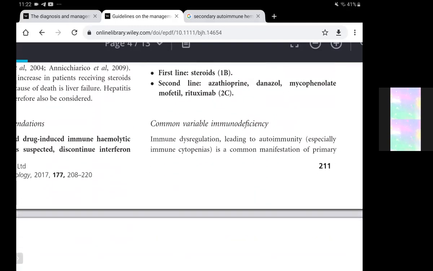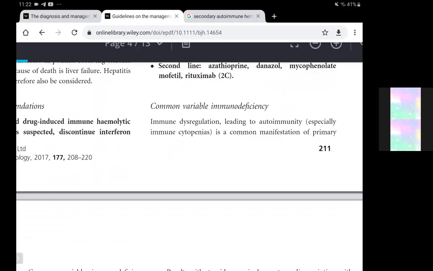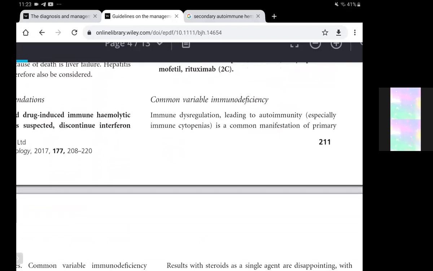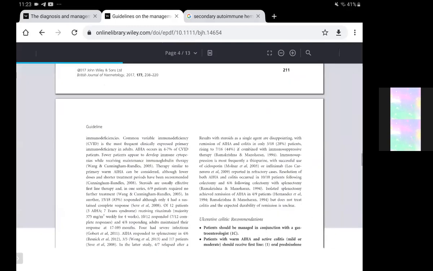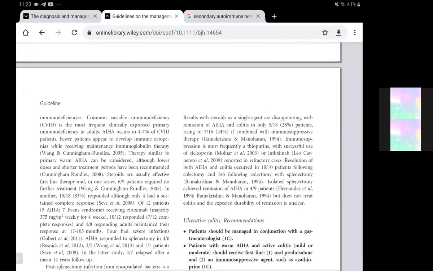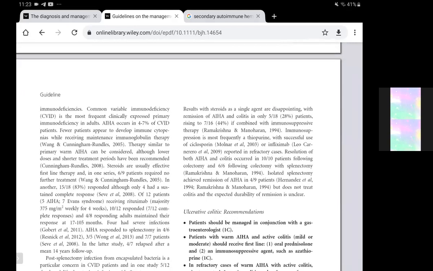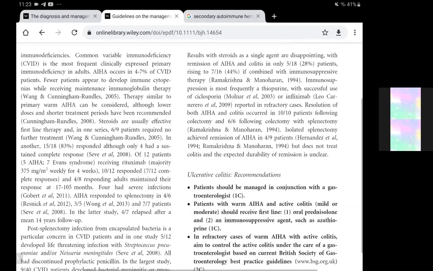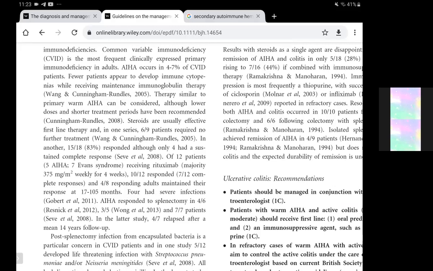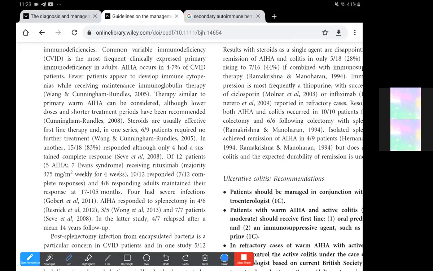Now, with common variable immunodeficiency, immune dysregulation leading to autoimmunity, especially immune cytopenias, is a common manifestation of primary immunodeficiencies. Common variable immunodeficiency is the most frequently clinically expressed primary immunodeficiency in adults. Autoimmune hemolytic anemia occurs in 4 to 7% of common variable immunodeficiency patients, and fewer patients appear to develop immune cytopenias while receiving maintenance immunoglobulin therapy. So in this case, we have these common variable immune deficiency patients, and the frequency they mentioned is about 4 to 7%.